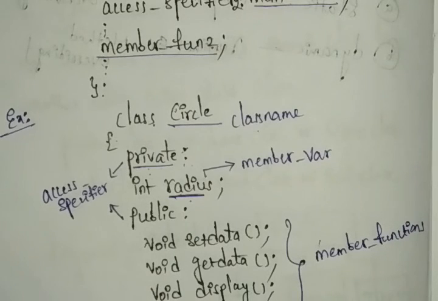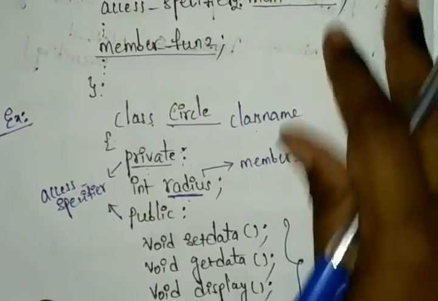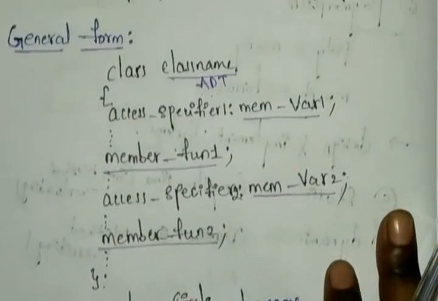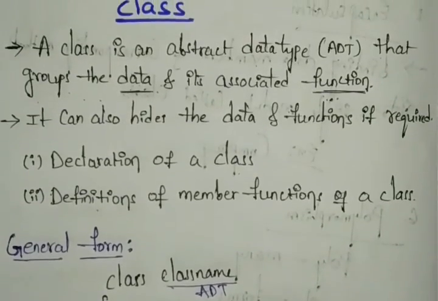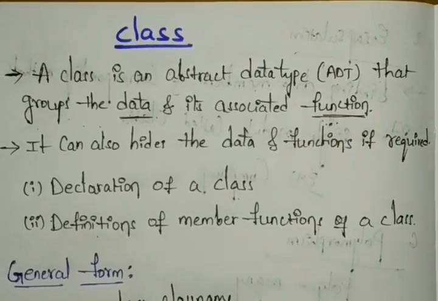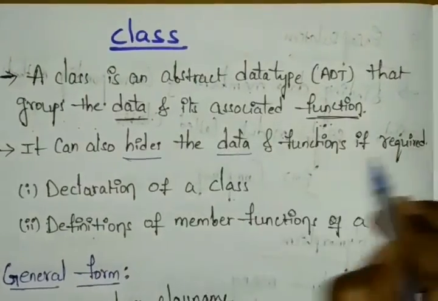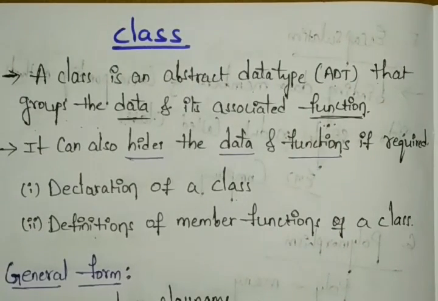So like that we can work. The class is an abstract data type, so it can group our data, and it is associated with our functions. Simply you can see that here we are using some access specifiers, and if needed we can hide the data and the functions. Only by using our access specifiers can we do this process.